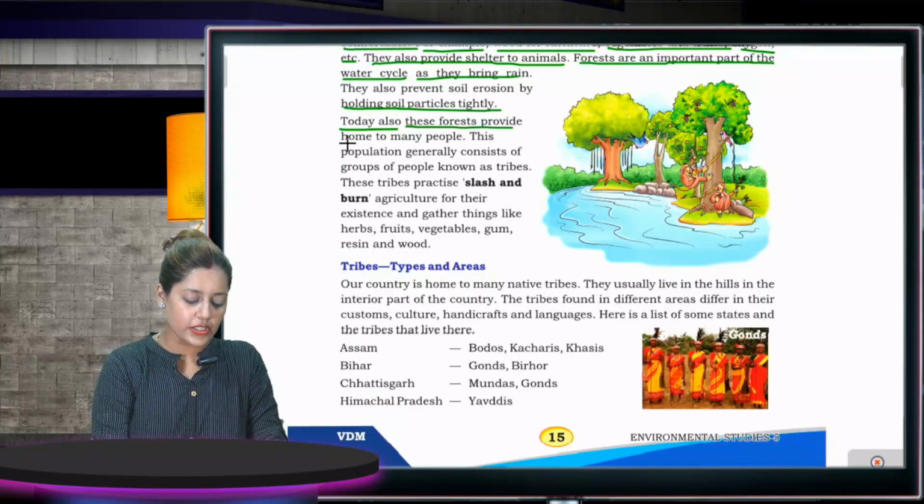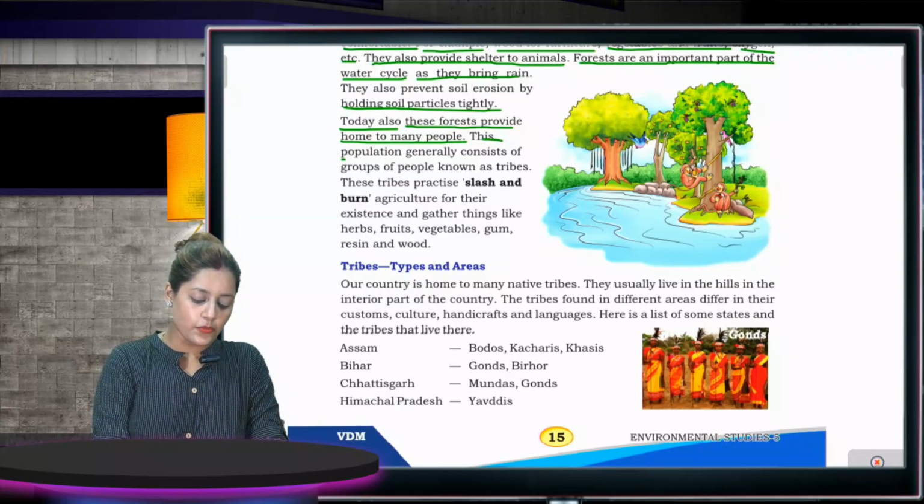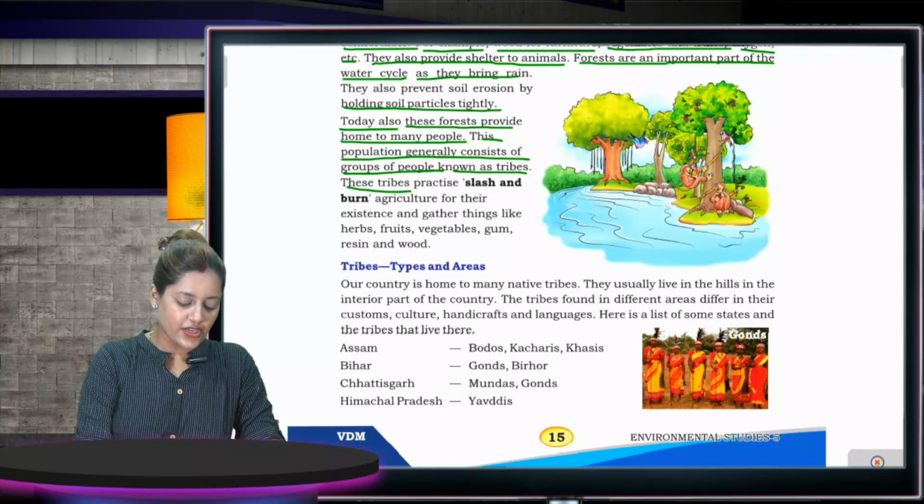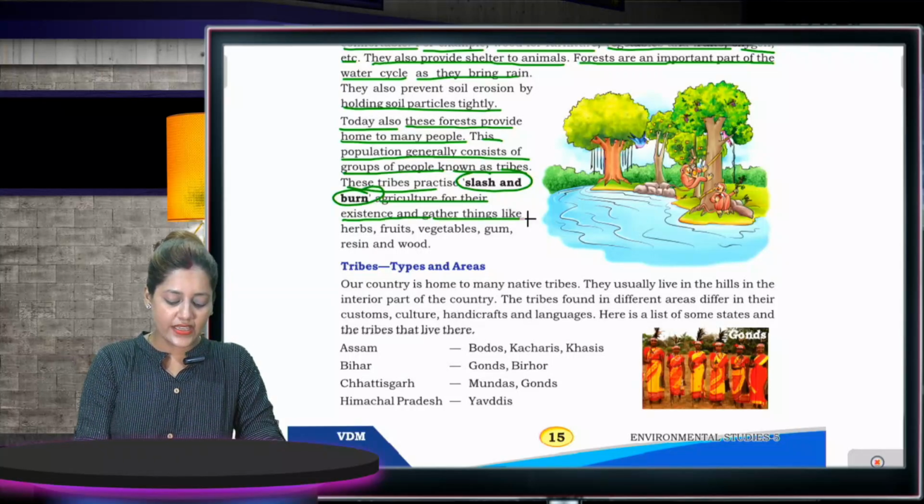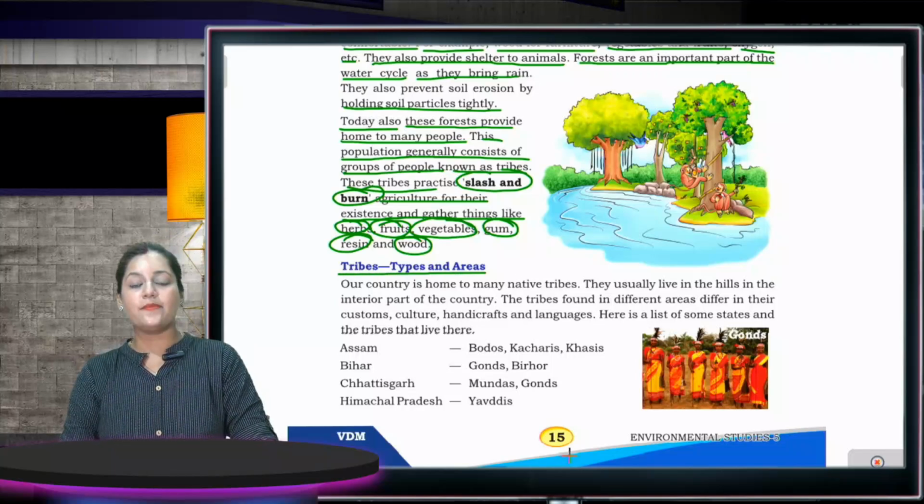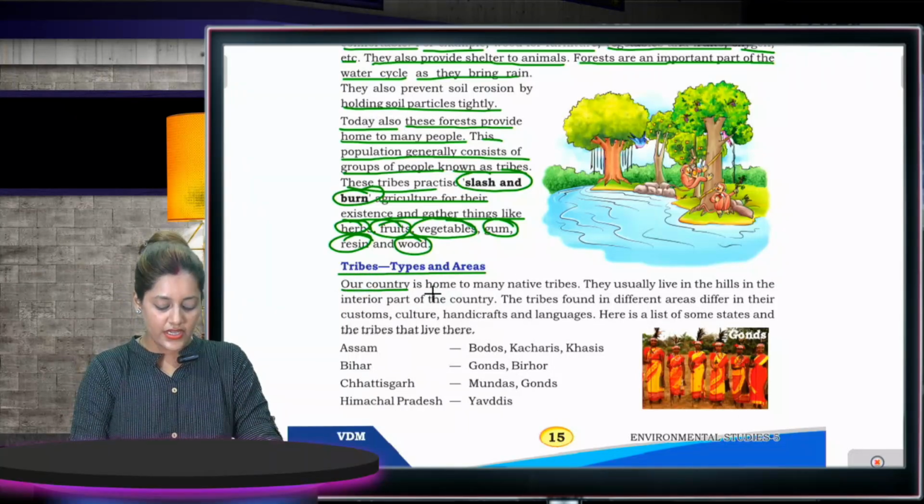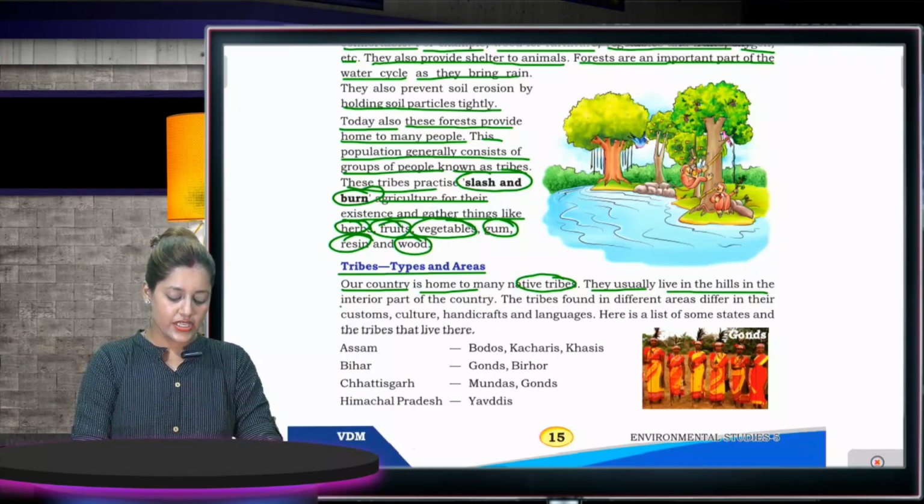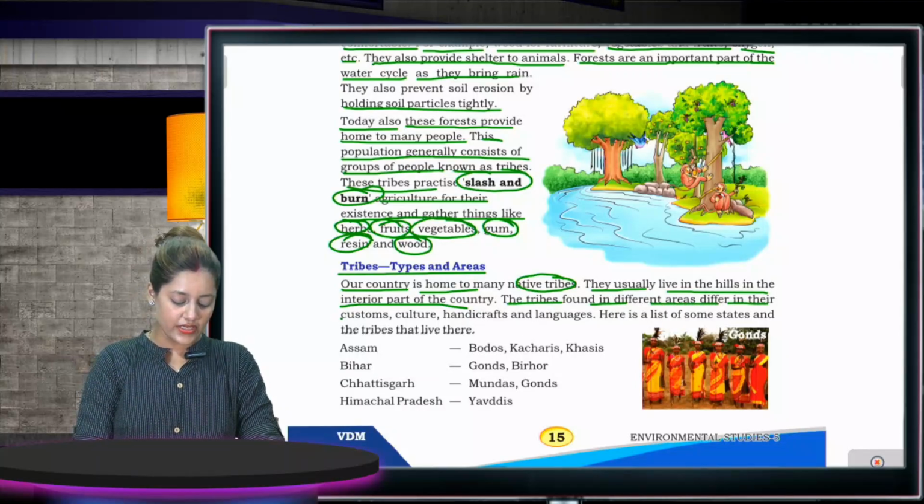Today also these forests provide home to many people. These populations generally consist of groups of people known as tribes. These tribes practice slash and burn agriculture for their existence and gather things like herbs, fruits, vegetables, gum, resin and wood. Tribes, types and areas. Our country is home to many native tribes. They usually live in the hills in the interior part of the country. The tribes found in different areas differ in their customs, culture, handicrafts and languages.